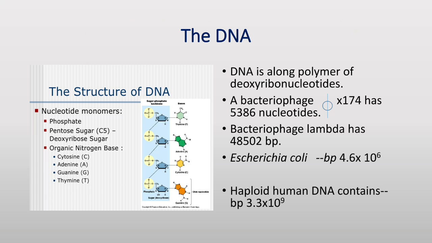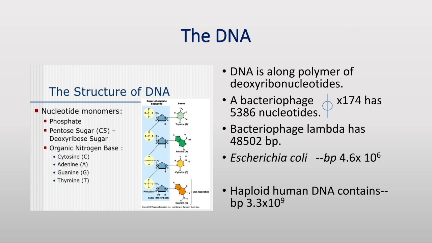RNA mostly functions as a messenger. RNA has other functions as an adapter, structural, or as a catalytic molecule. DNA is a long polymer of deoxyribonucleotides. The length of DNA is usually defined as the number of nucleotides, that is base pairs, present in it. This also is a characteristic of an organism.